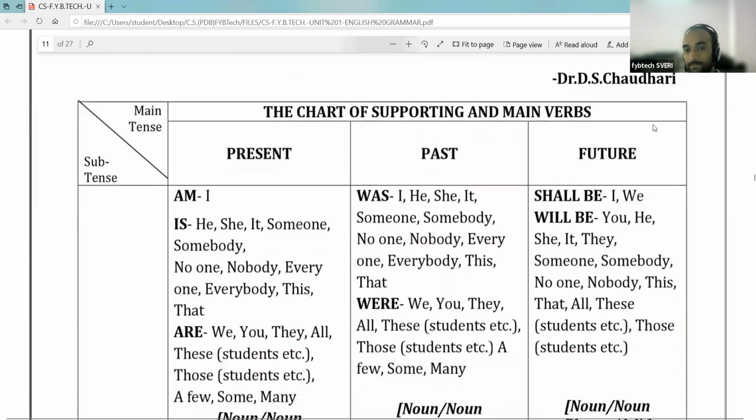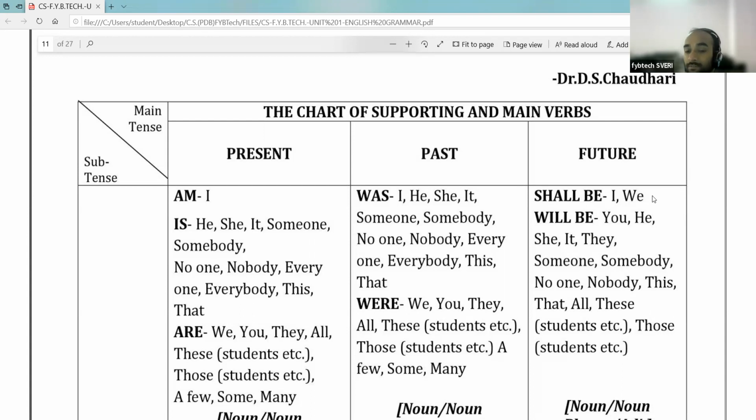the different sentences. For showing the facts in the future, okay, for showing the facts in the future, we use shall be or will be. फ्युचर मधल्या फॅक्ट्स शो करण्यासाठी आपण काय वापरतो? शॅल बी किंवा विल बी. ओके, whatever the facts that we want to show in the future, that can be shown with the shall be or will be. आपण shall be चा यूज करू शकतो किंवा will be चा यूज करू शकतो फ्युचर मधल्या आपल्या फॅक्ट्स किंवा प्लॅन्स दर्शवण्यासाठी.